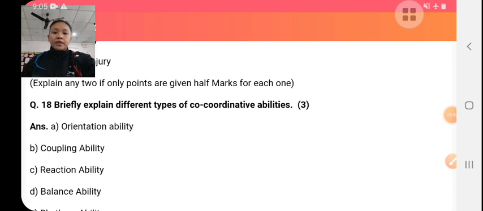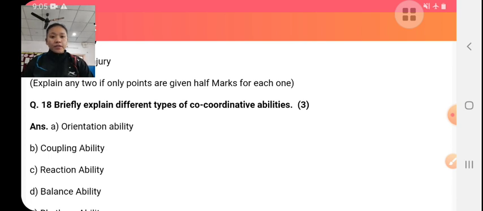Explain different types of coordinative ability. Coordinative ability is the ability of a body to perform the movement perfectly and efficiently. If a person is able to do a movement perfectly and efficiently, it means that he has a good coordinative ability. Coordinative ability means ability to perform the movement perfectly and efficiently without getting disbalance,